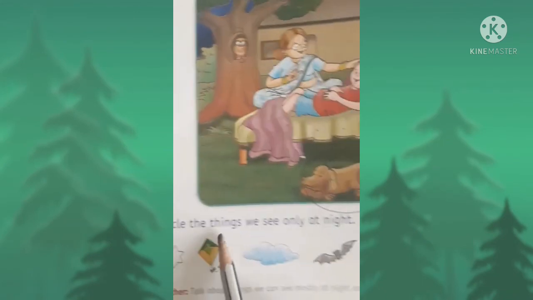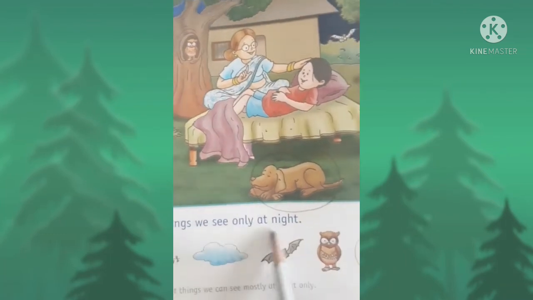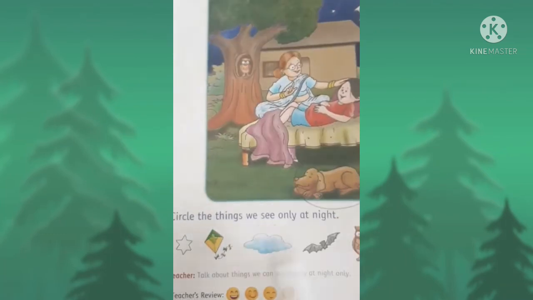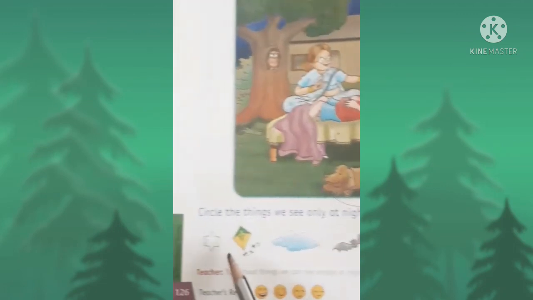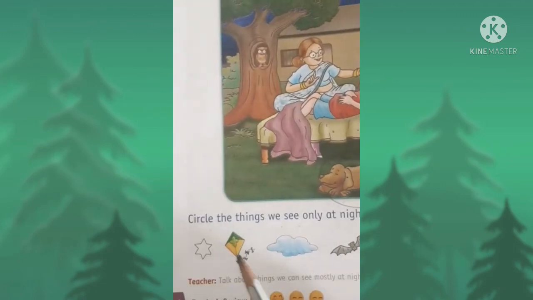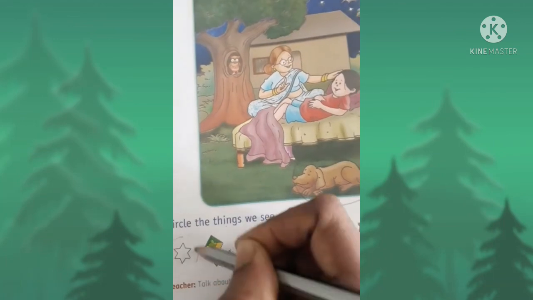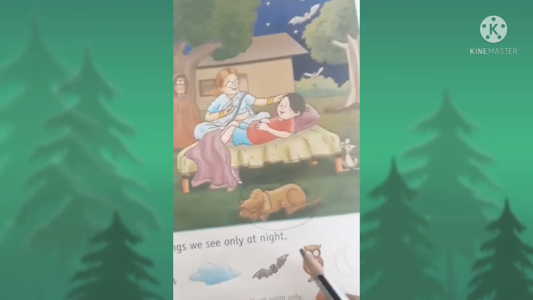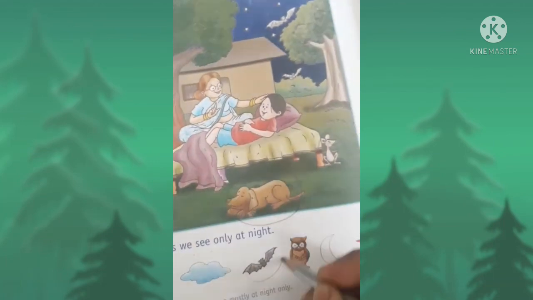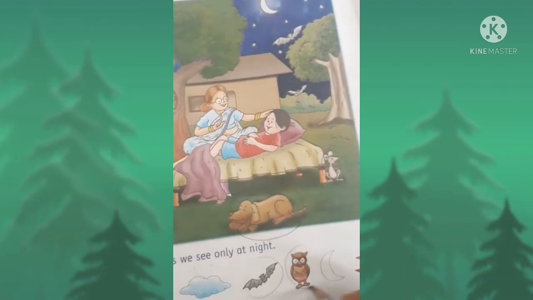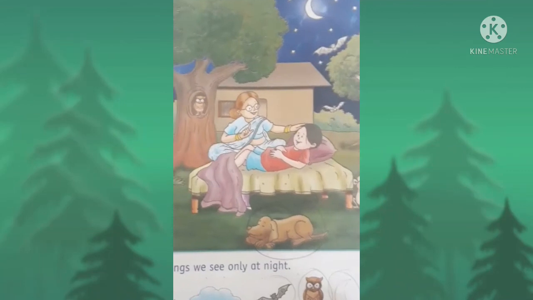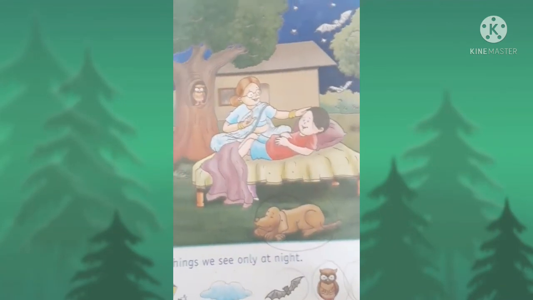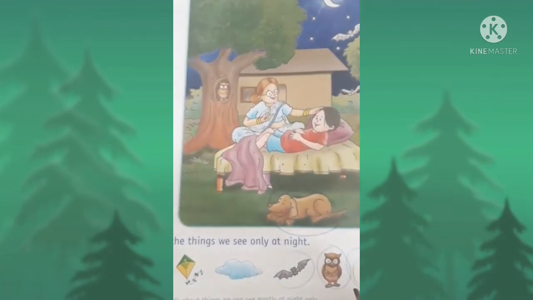Next, circle the things we see only at night. Which things can we see only at night? Yes, star, bat, owl, and moon we can see only at night. Okay, children.